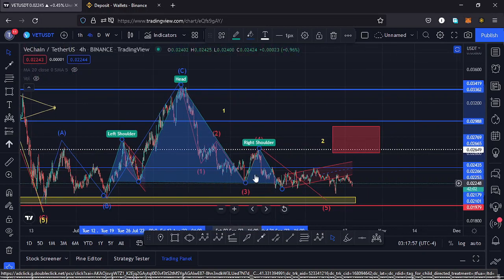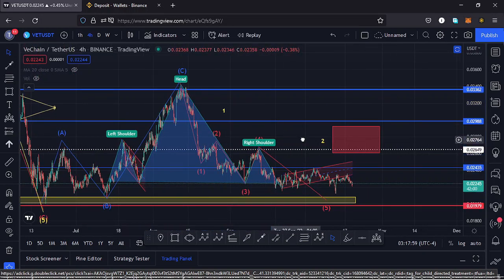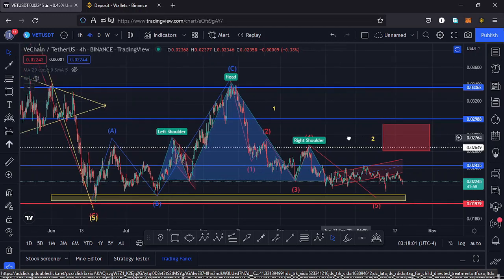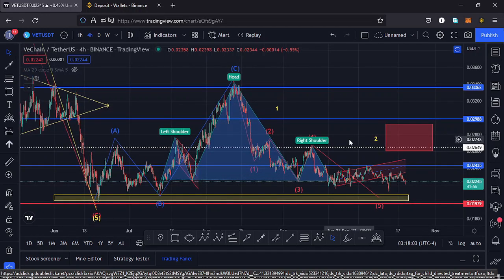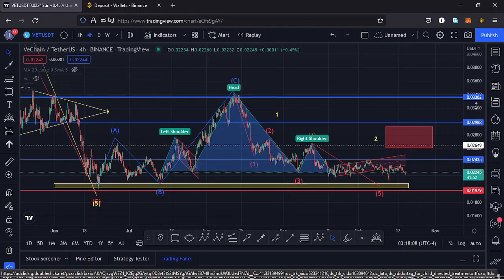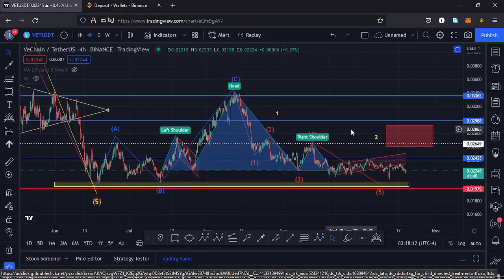We have not yet seen the breakout out of this head and shoulders pattern, nor have we seen an invalidation of this head and shoulders pattern. So it's still a valid chart pattern that we are yet to see a breakout out of, and this is a pattern that normally breaks to the lower side, having the target area of that breakout as the height between the head and the neckline. So using a trend line, we can get the height between the head and the neckline like that.